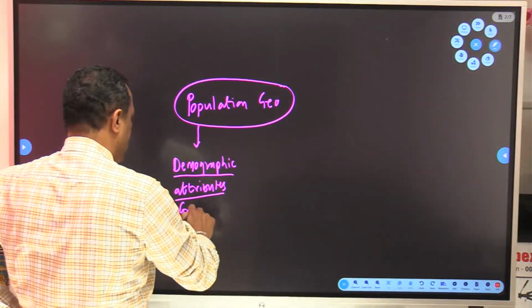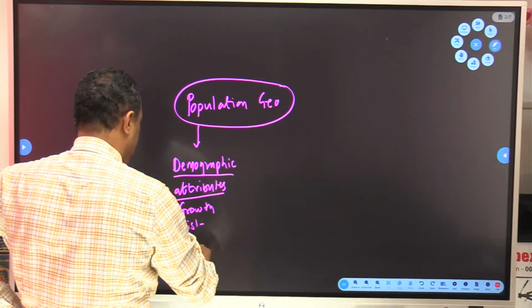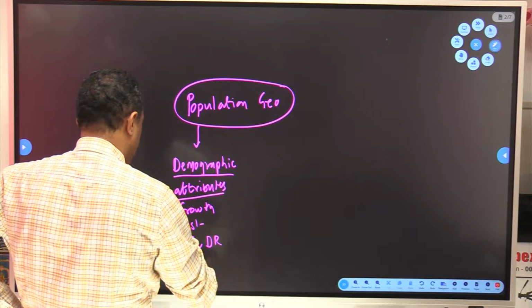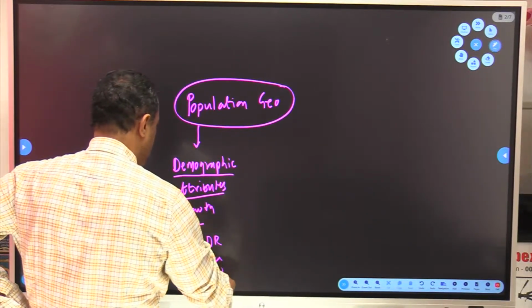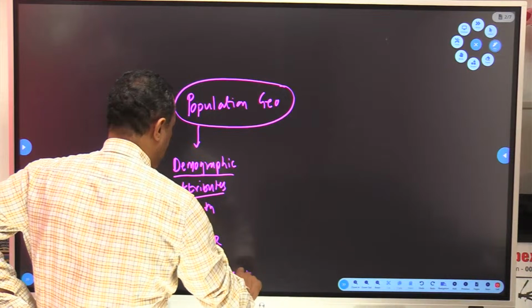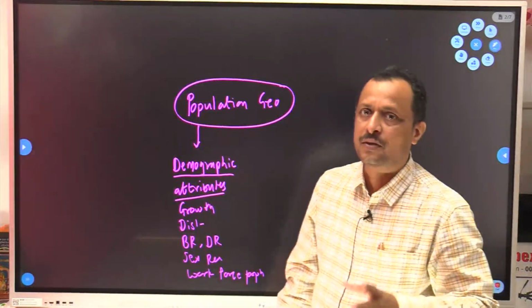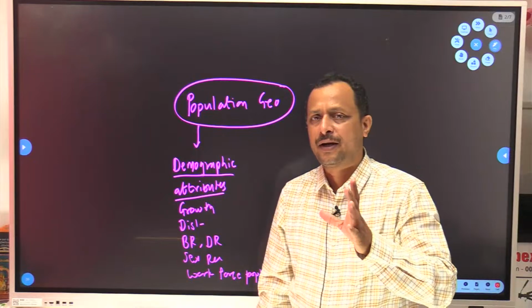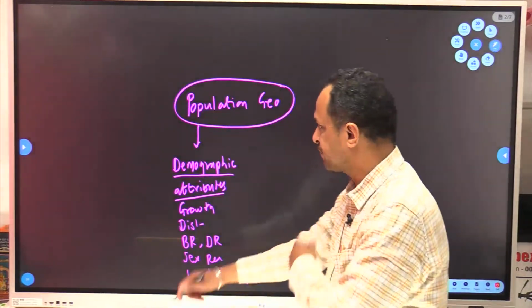What all comes in it? Growth, distribution, birth rate, death rate, sex ratio, workforce population, and few more. All these components provide us perfect information, knowledge about the population of a particular region.